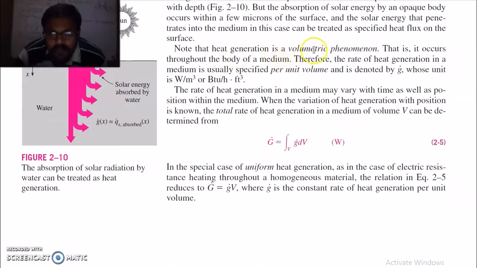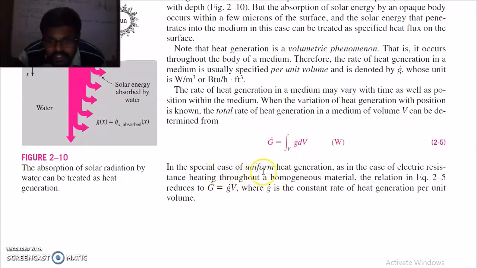Heat generation is a volumetric phenomenon, that is, it occurs throughout the body of the medium. Therefore, the rate of heat generation in a medium is usually specified per unit volume and is denoted by G dot, whose unit is watt per meter cubed. The rate of heat generation within a medium may vary with time as well as position. When the variation of heat generation with position is known, the total rate of heat generation in a medium of volume V can be determined from G dot equals the integral over volume of g dot dV.